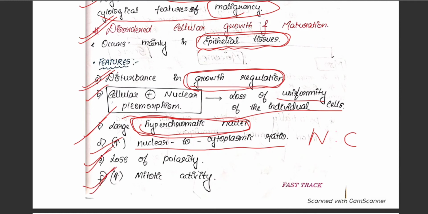So remember these five features. First, there is disturbance in the growth regulation. Second, there will be cellular and nuclear pleomorphism due to loss of uniformity of the individual cells. There will be presence of large hyperchromatic nuclei, very important. There will be increase in the nuclear to cytoplasmic ratio, loss of polarity of the cell, and increase in the mitotic activity.